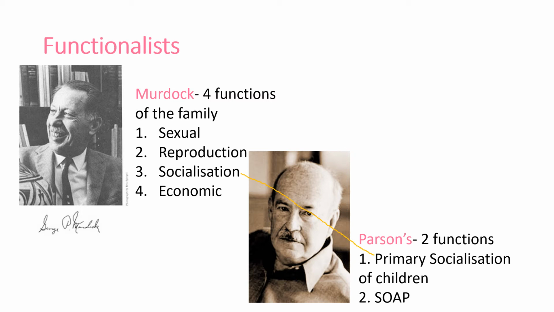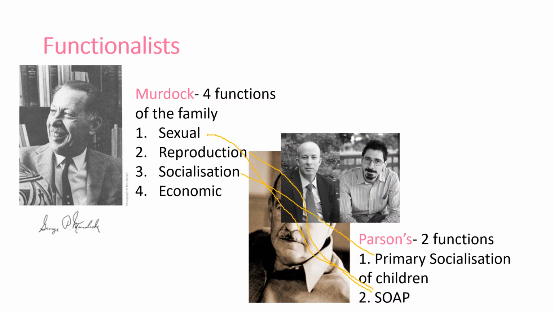The other difference, he talks about SOAP, which is stabilization of adult personalities. It helps adults' personalities regulate. Now that's emotional well-being, that's stress release, that's helping them maintain their role in society. And there is an overlap again with Murdoch. So with the sexual function, the reproduction, this is part of the regulation of adult personalities. But Parsons highlights this as the warm bath theory. So women act as a source of stability for men. So soap goes in the warm bath, and women are the warm bath, and they de-stress men. One of the main criticisms of what Parsons brings to the table.